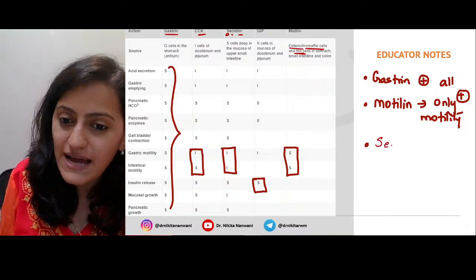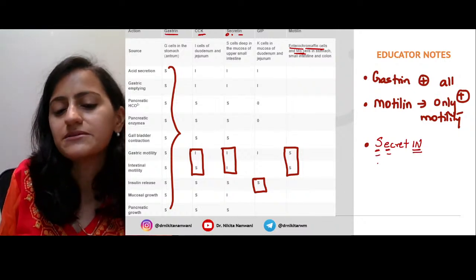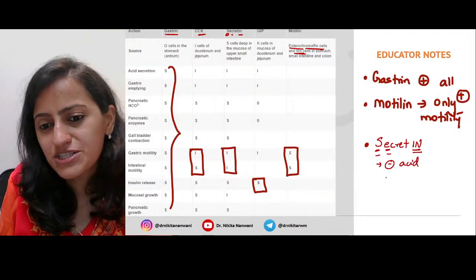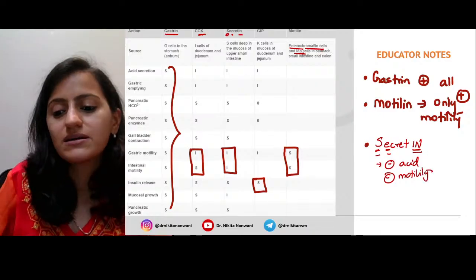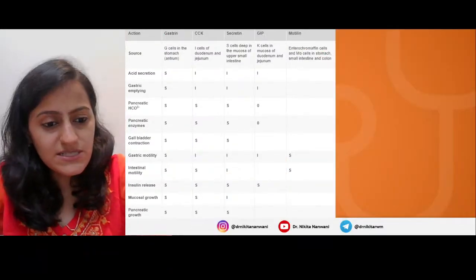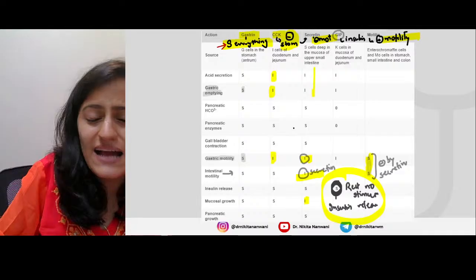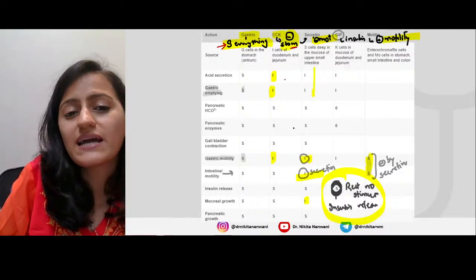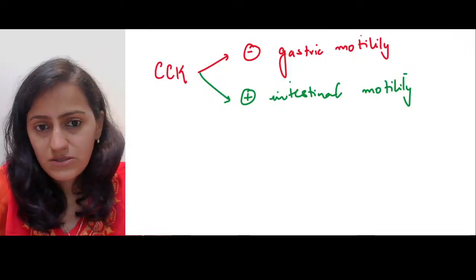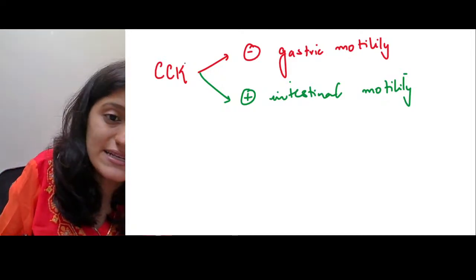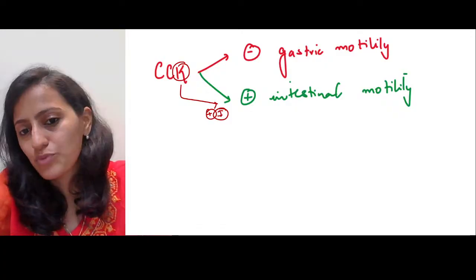The next point to be added here, we had mentioned secretin, in the stomach everything inhibited, right? So it inhibits the acid secretion also and it inhibits the motility also, right? Everything is inhibited. Okay, so this is the entire table. Now, this is the table where I've given you the points. Gastrin stimulates everything. Cholecystokinin inhibits the stomach motility and GIP is insulin. Okay, the same point, cholecystokinin. Remember, K is for I. It stimulates the intestinal motility, inhibits the gastric motility.